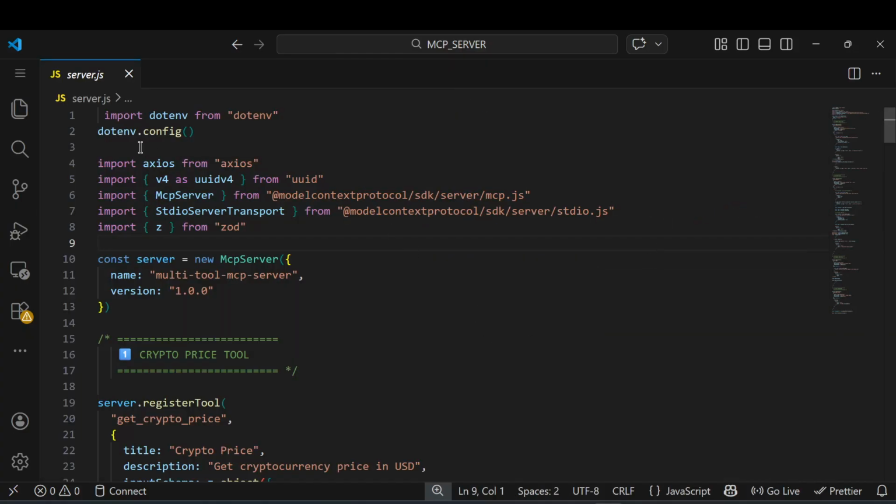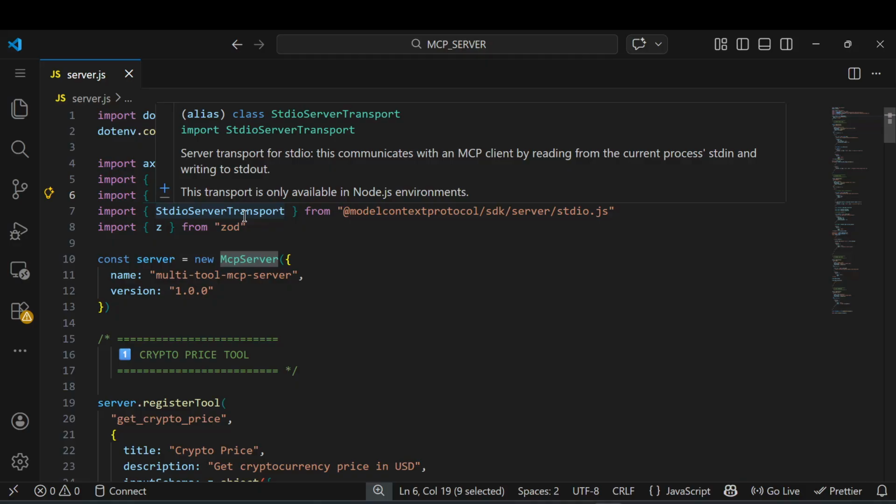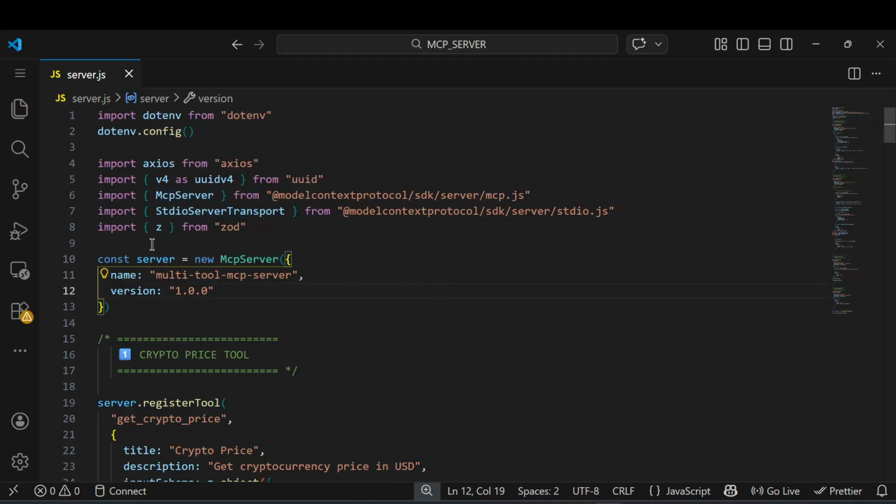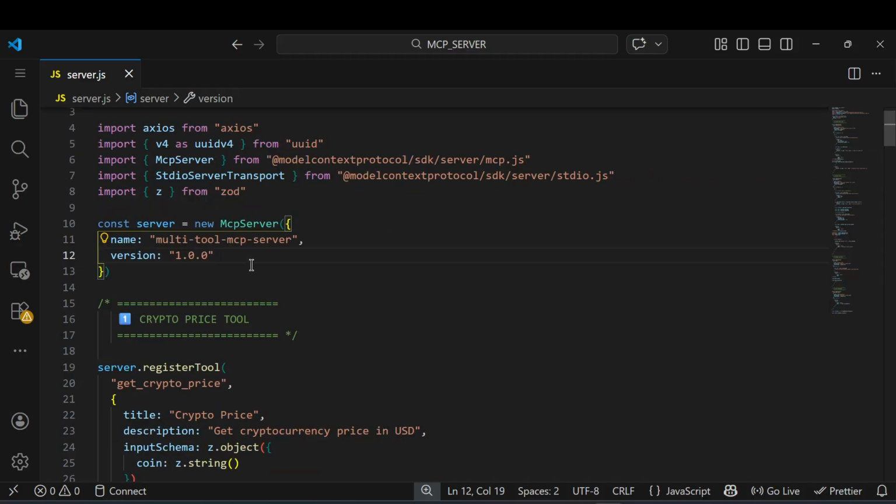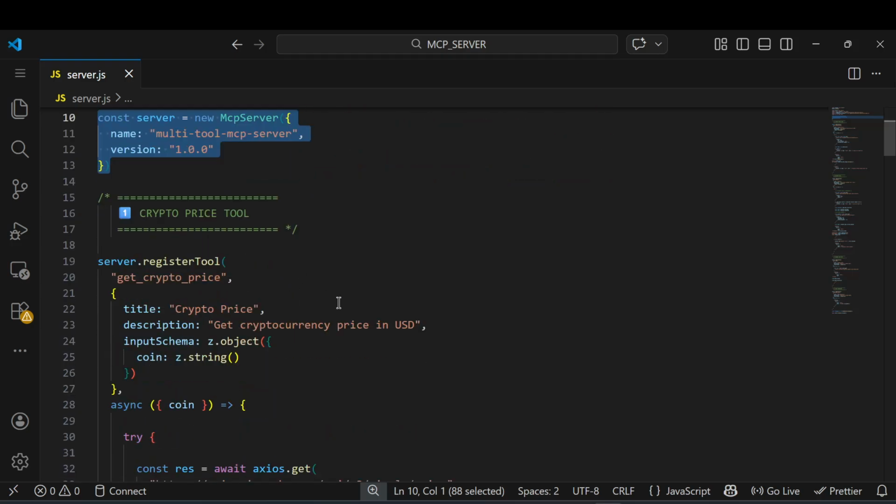So you can see this is the server file. At the top, I import the .env and initialize it. Before doing anything in your application, you basically have to load your .env so that it is available to our application. Of course, we need Axios to call the API. I import UUID as v4. You can see I have the MCP server, and also the stdio server transport. I have z from Zod for validation. So you can see I create an MCP server. For the name I use multi-tool MCP server, and I have given the version. There are some tools I have.